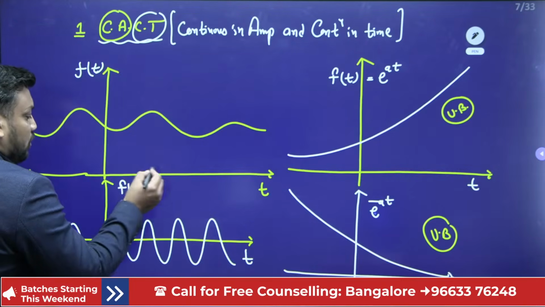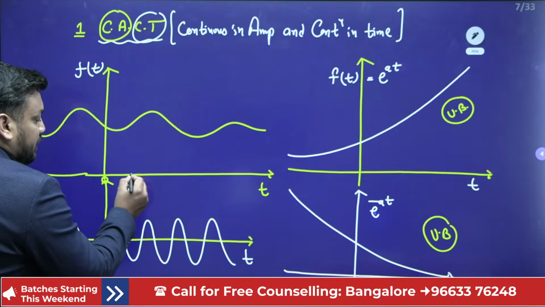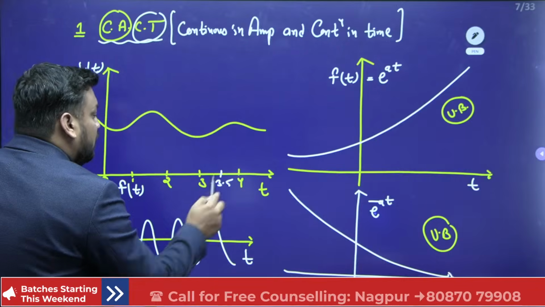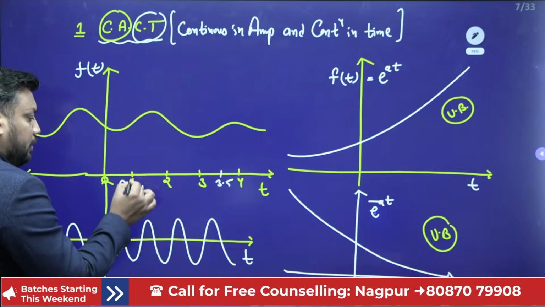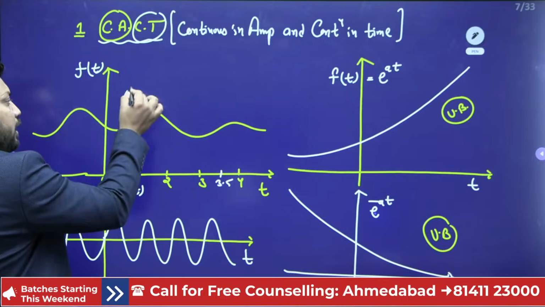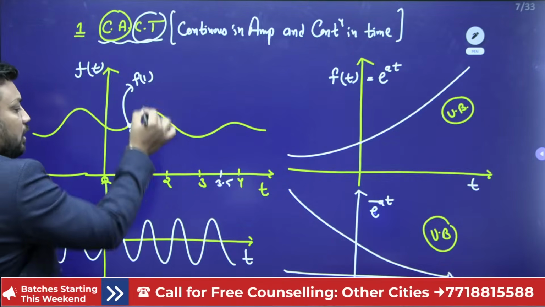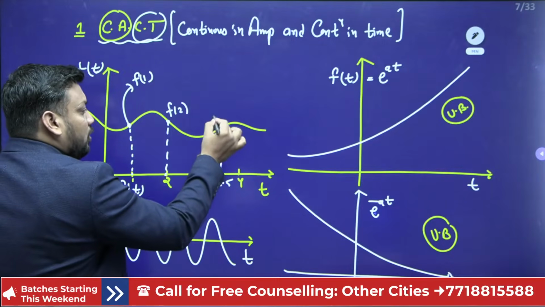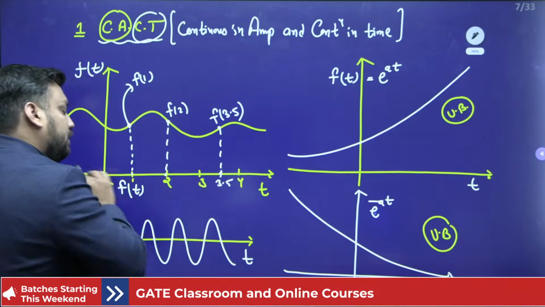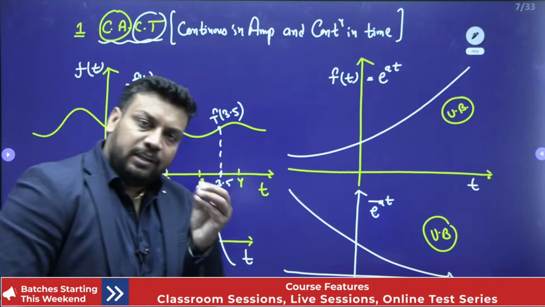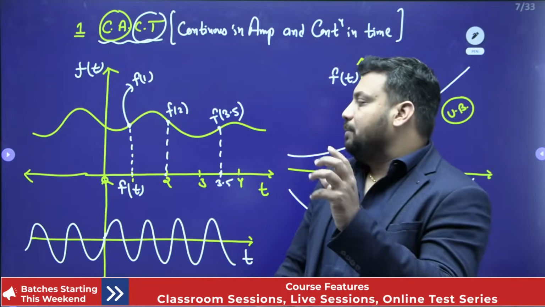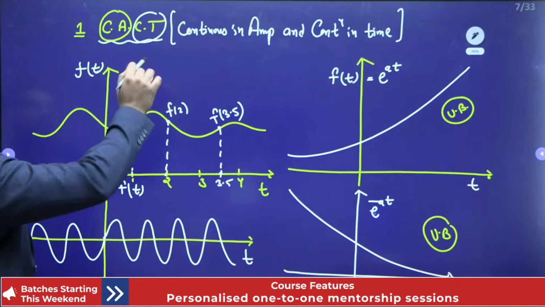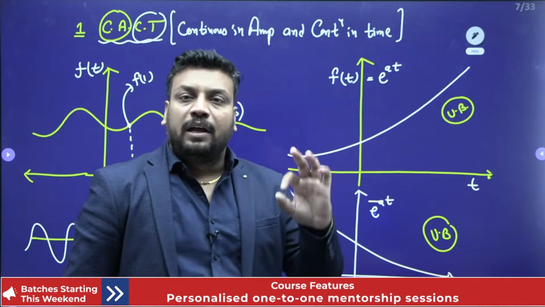Why is it continuous? Because on the time axis, whether it is 0, 1, 2, 3, 4, or here 3.5, the signal is defined for each and every value of time. If I take a point, this signal gives me the value of f1, this gives me f2, this gives me f3.5. So at any integer point or fractional point on the time axis, the signal is defined. Those types of signals are referred to as CACT signals, continuous in amplitude and continuous in time.